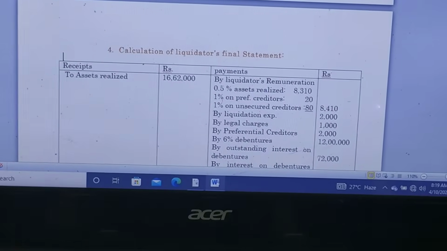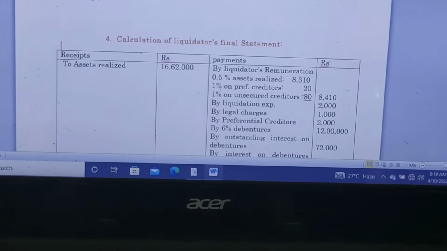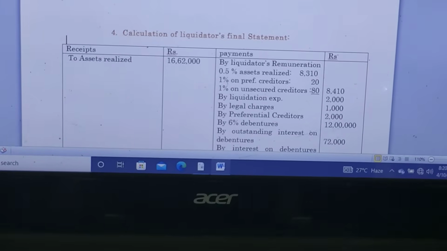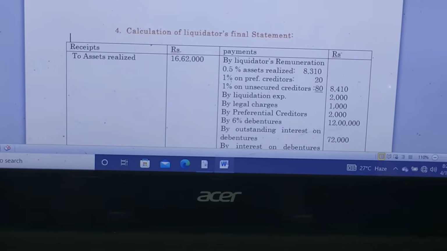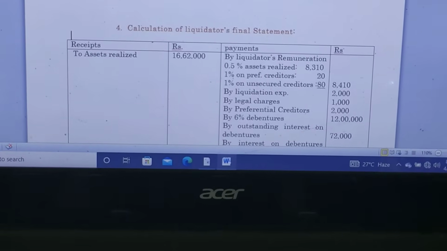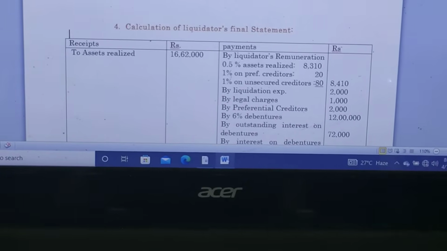Then we have to prepare the liquidator's final statement. That statement must be in ledger format. On the debit side we have to mention the receipts. Under the receipts, to assets realized 16,62,000, and no more information on the debit side.